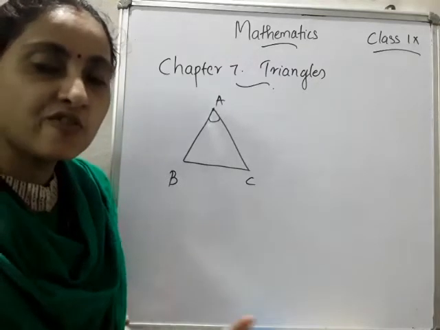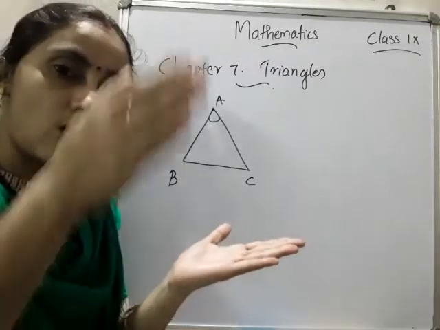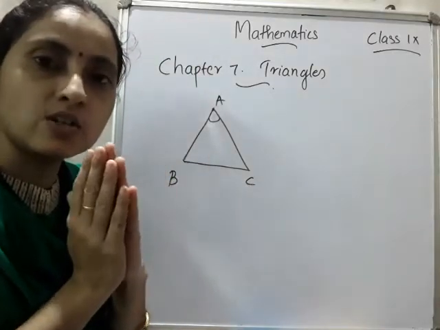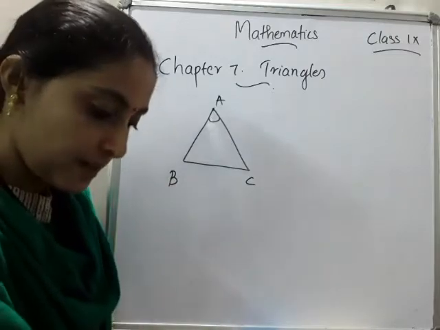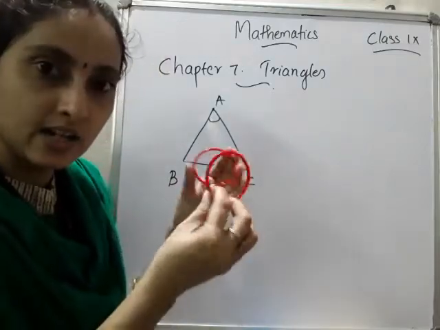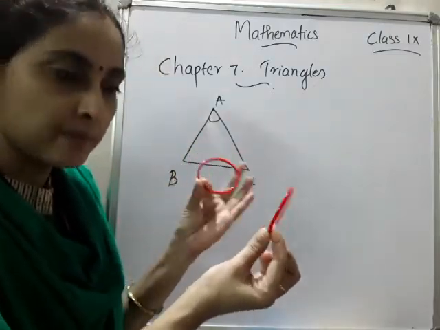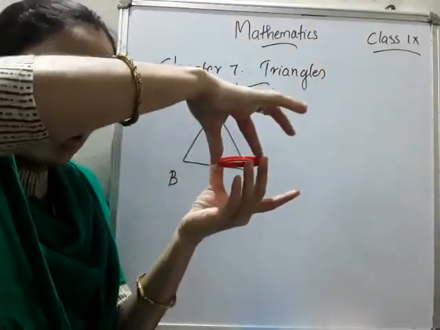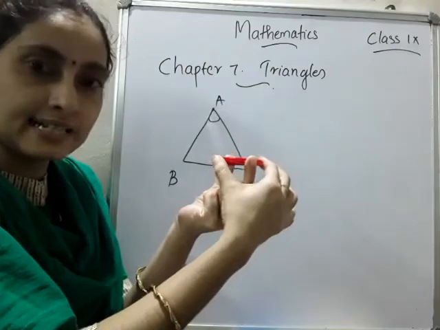A very fine example is that when you place a book over another, both are exactly the same. Such figures are said to be congruent figures. For example, I am just taking two bangles here. Please go through the two bangles. I am placing one bangle over the other. Both look exactly the same.